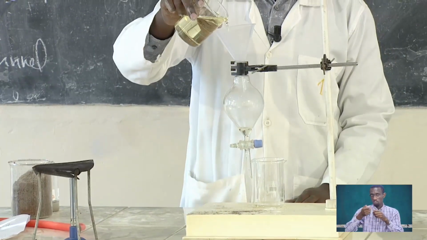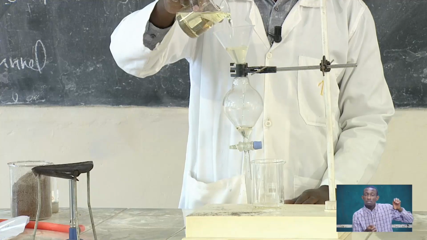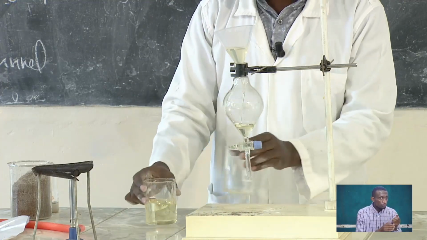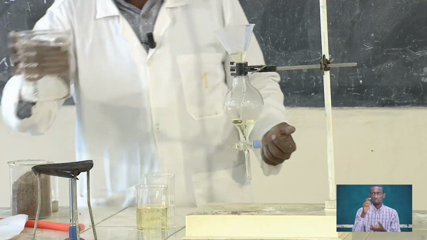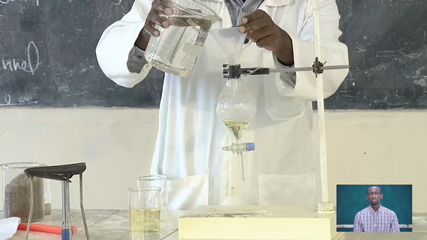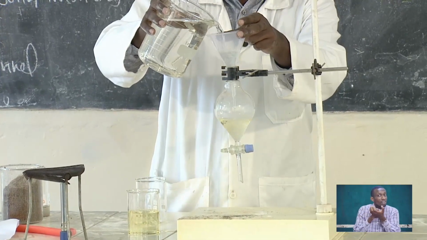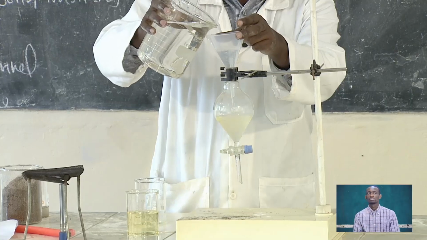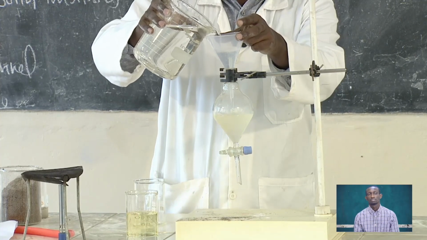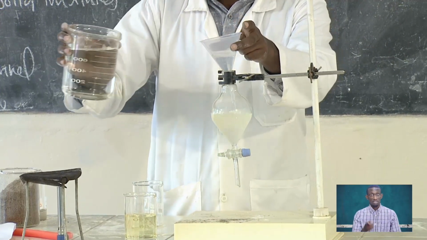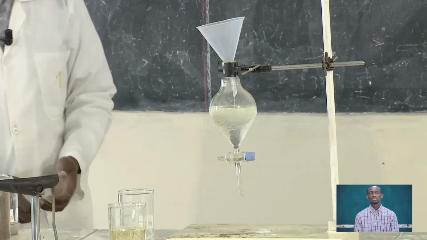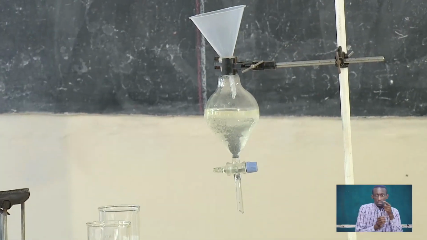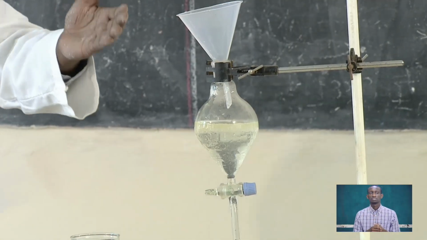So you are adding the oil, and at the same time, we are going to add water, so they are going to be mixed together there. This is water. And this is what happens. So this is the oil, and that is the water, see what is happening here.